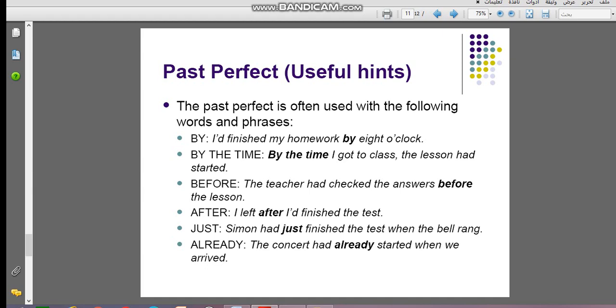By the time. Here "by" in this sentence in Arabic means بحلول. نخلي بالنا كلمة by هنا معناها بحلول الساعة الثامنة. أنا كنت مخلص الواجب بتاعي. Then by the time I got to the class, the lesson had started. Before: the teacher had checked the answers before the lesson. After: I left after I had finished the test. Just: Simon had just finished the test when the bell rang. Already: the concert had already started when we arrived.